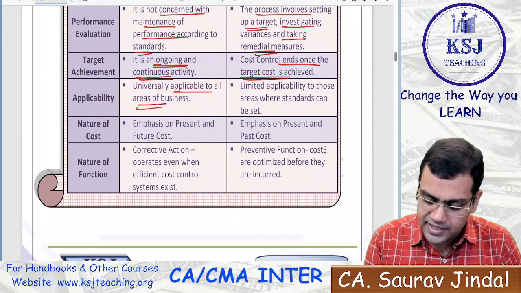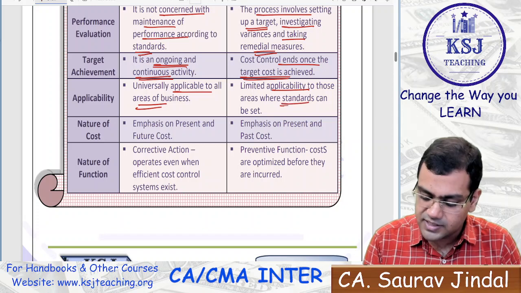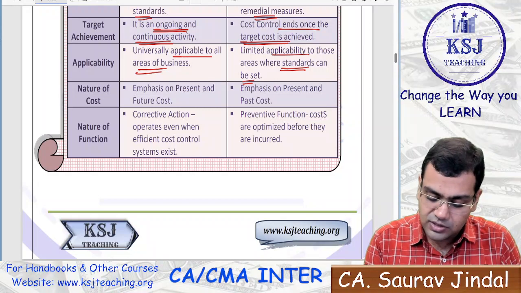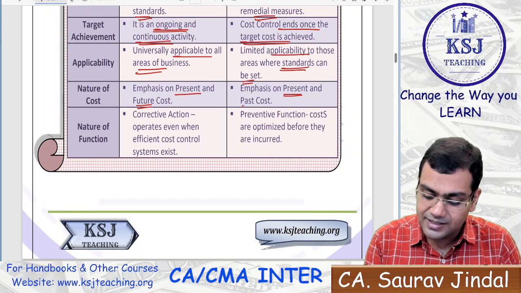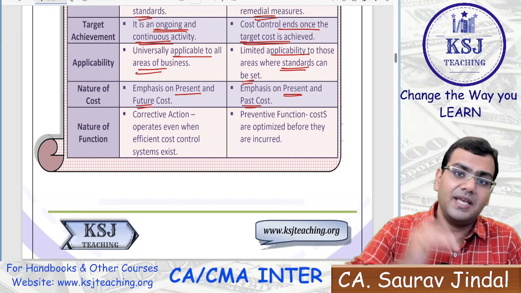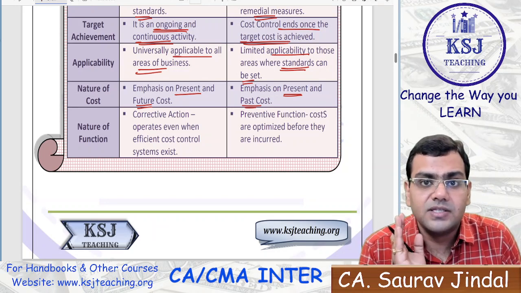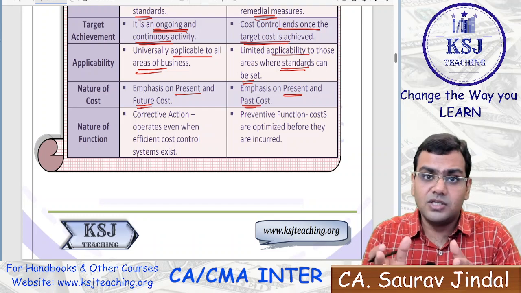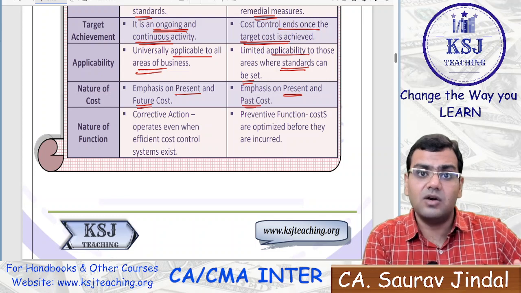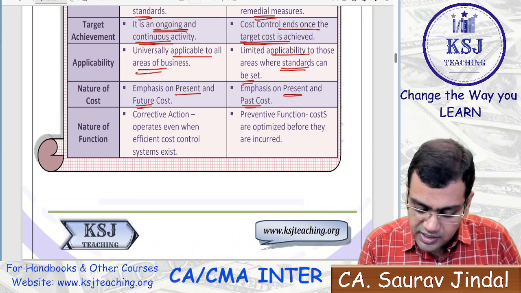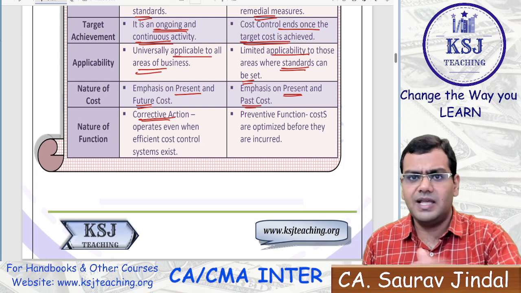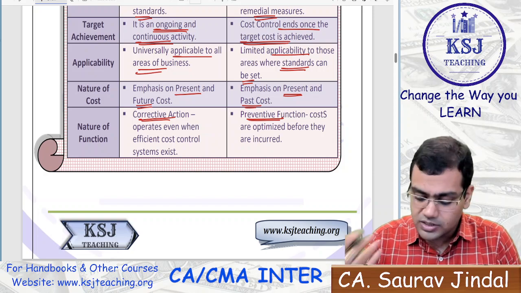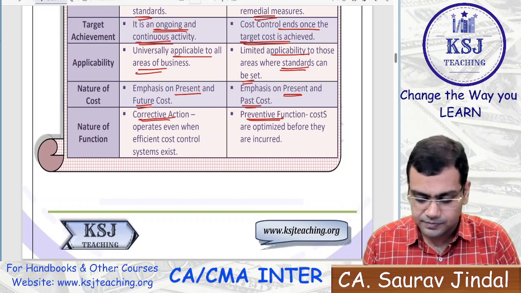Universally applicable to all the areas of business, limited applicability to areas where the standards can be set. Only there we can do the cost control, right? Emphasis on the present and the future cost, emphasis on the present and the past cost, what has been incurred, because when you are comparing the standards with the actuals, it has already been incurred, right? You are comparing your standards with what has been incurred already, right? Nature of function, corrective action. You will take the corrective action, you will eliminate the non-value added activities. Here the preventive function for the future, that in future the cost should not increase the standards, right?